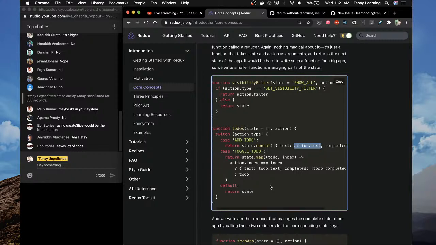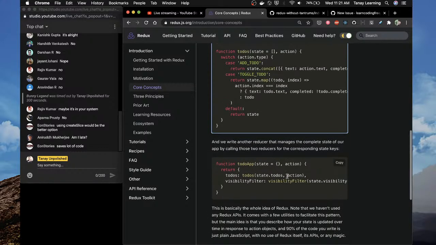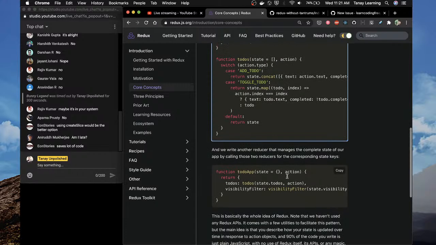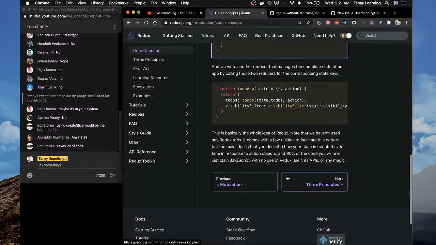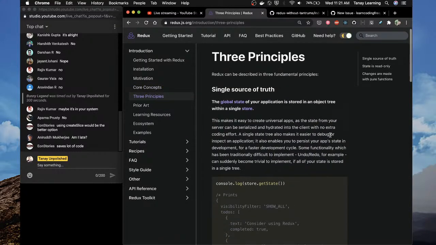Cool. Action dot type. Every time you switch on action dot type, or do an if else on action dot type, and then do what you want to do on the data inside it. Okay, cool. So now, the three principles. Let's see what the three principles are. Single source of truth. Cool.